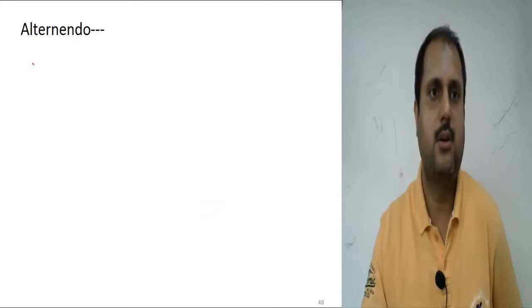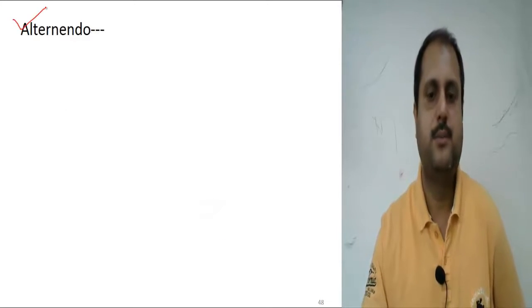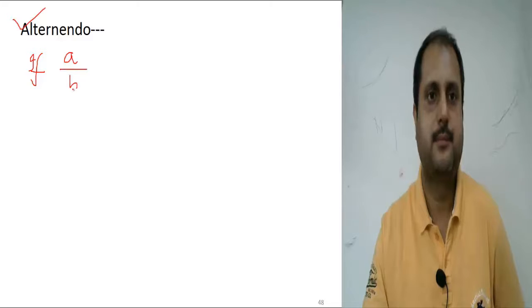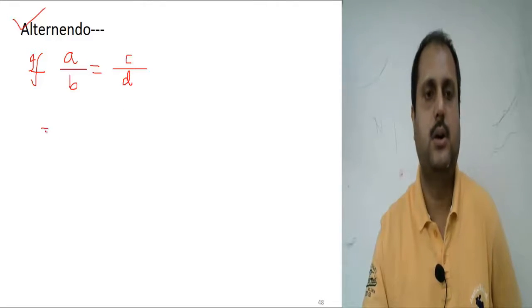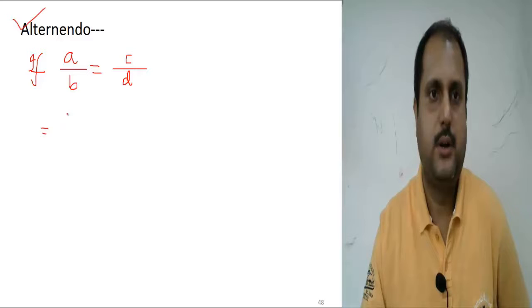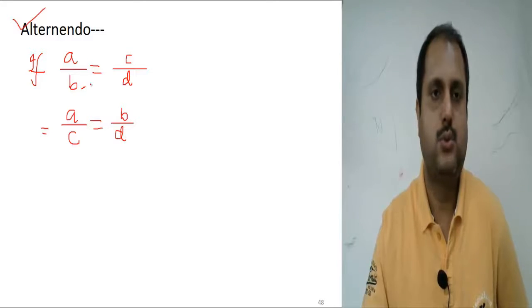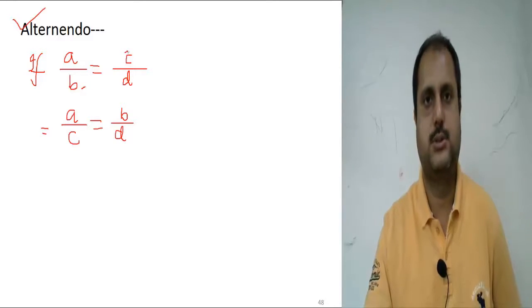Now let's see the second law, alternando. What is alternando? Suppose A by B equal to C by D. Now according to the law of alternando, A by C equal to B by D. So these two terms we have exchanged.